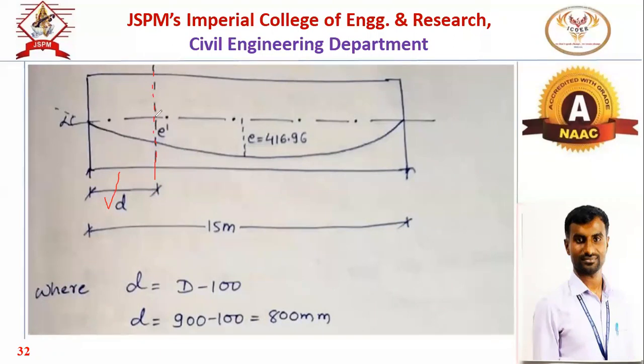Again, at that critical section there is a certain eccentricity e dash that we also have to work out, because at the support the eccentricity is 0. It is already given. At midspan they have given 100, then YB bar minus 100 gives the eccentricity at midspan, 416.96. Then at the critical section, what will be the eccentricity? That also we have to work out. Now we will see how to find e dash.